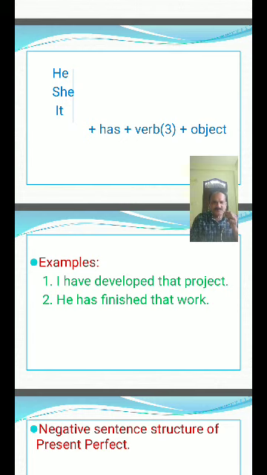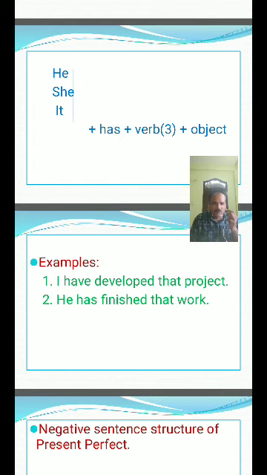He has finished that work. She has finished that work. It has finished that work. I have finished that work. You have finished that work. We have finished that work. They have finished that work.